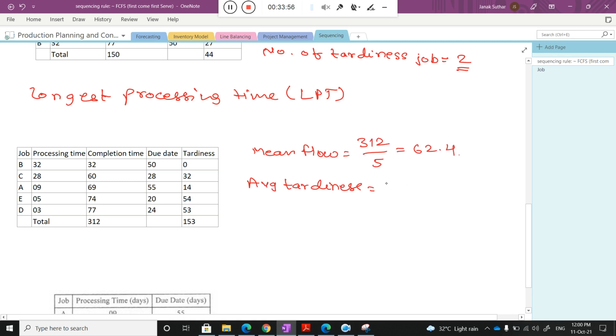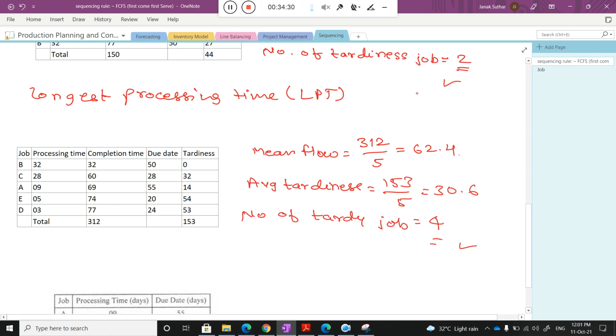I try to write in detail: 153 divided by 5 is equal to 30.6. Now the next is the number of tardy jobs. 4. So again I am telling you the SPT is better, because for SPT the number of tardy jobs is 2, and here the number of tardy jobs is 4. So SPT is better for this particular problem.